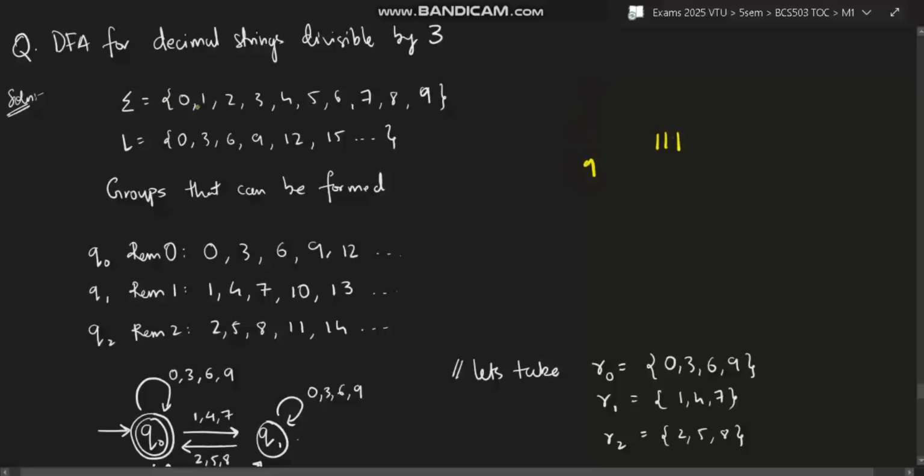So the symbols which are there are 0, 1, 2, 3, 4, 5, 6, 7, 8, 9. And the language would be which numbers are accepted: 0, 3, 6, 9, 12, 15, 21, 24, and so on. Now, as I told you, whenever divisibility comes, form the groups of remainder 0, remainder 1, remainder 2. Remainder 0: 0, 3, 6, 9, 12. Remainder 1: 1, 4, 7, 10, 13. Remainder 2: 2, 5, 8, 11, and 14.